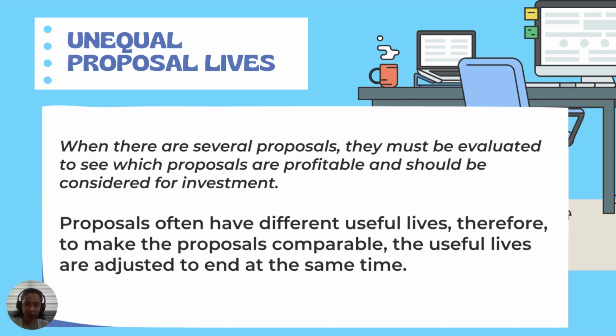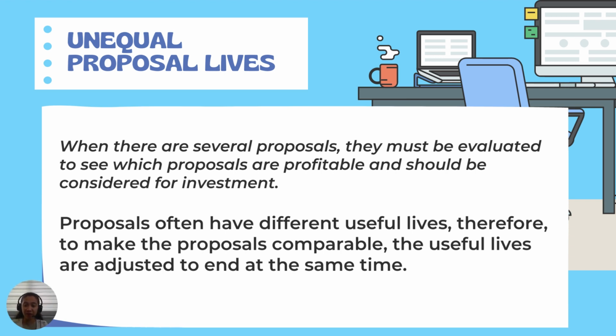Now let's move to the unequal proposal lives. When there are several proposals, they must be evaluated to see which proposals are profitable and should be considered for investment. The prior capital investment illustrations assume that the alternative proposals had the same useful lives.